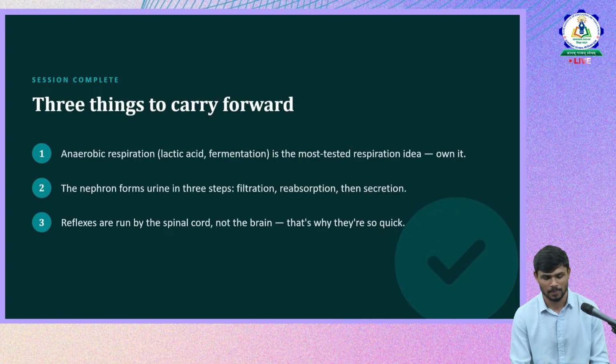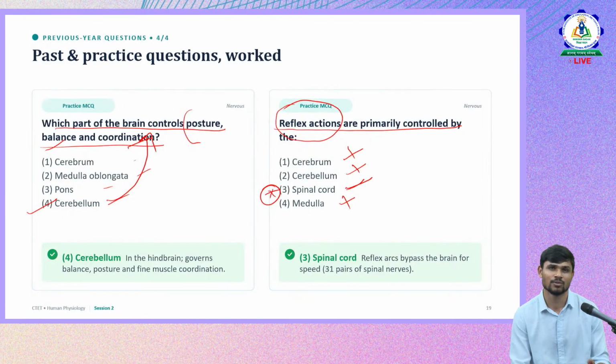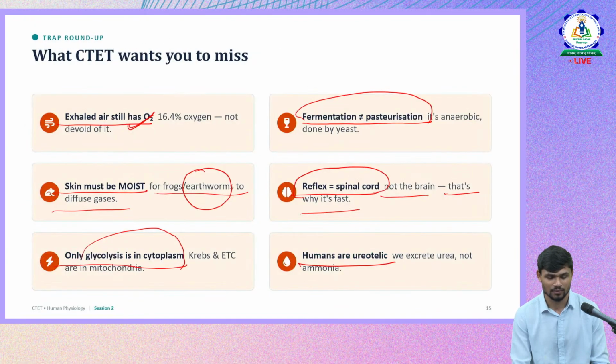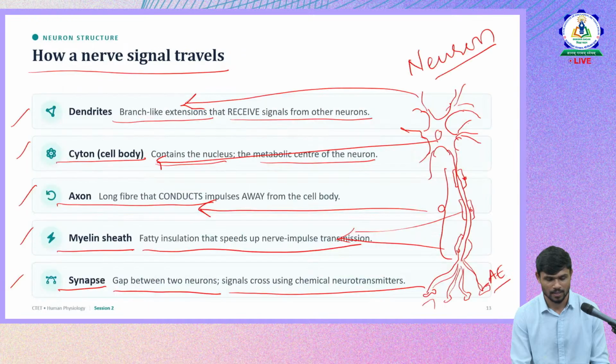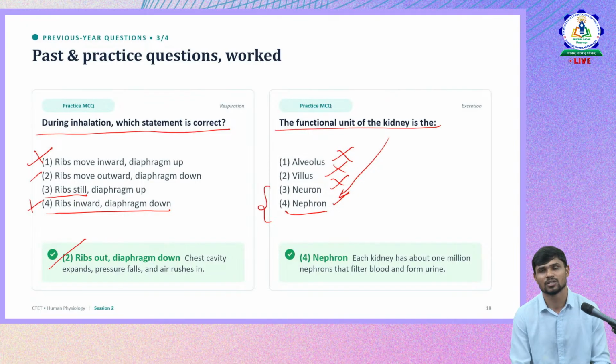This is part 2 of human physiology, where we discussed respiration, the circulatory system, and the nervous system. These are the three systems we covered in this session. In the next session, that is part 3 of human physiology, we'll be covering a few more systems.